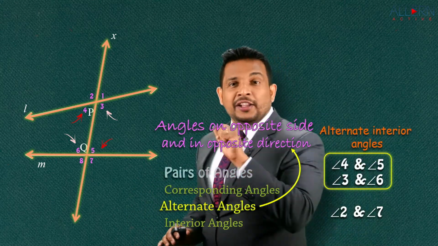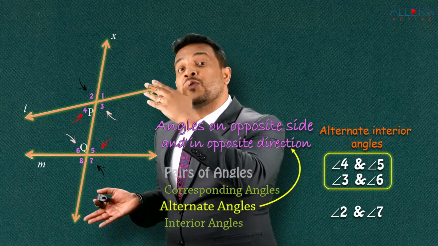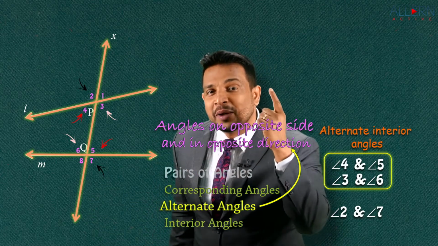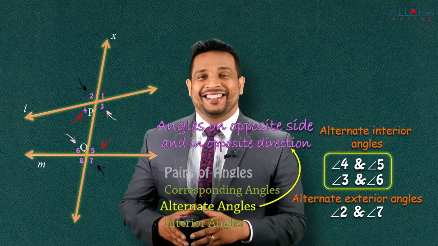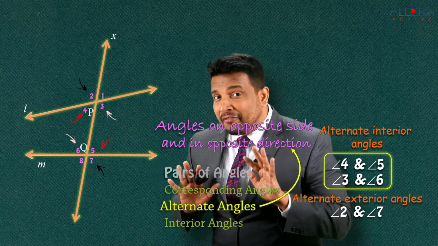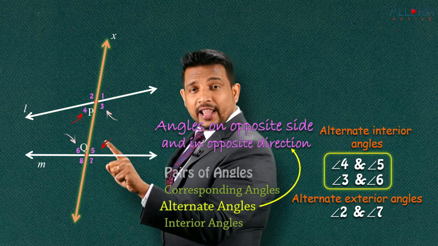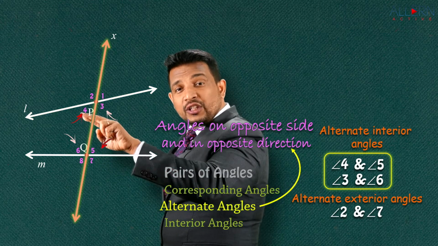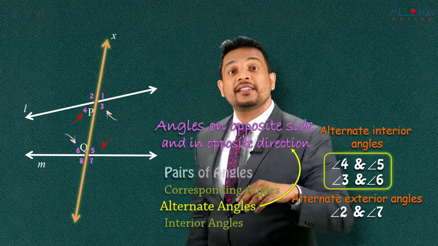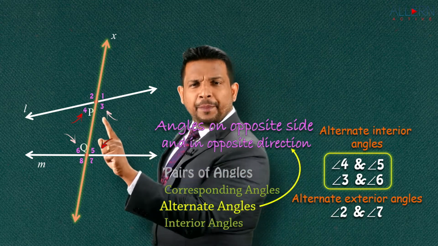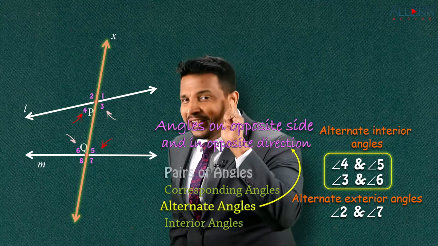So now you will say these two angles, that is angle 2 and angle 7, they are alternate, but they are outside. That means, what is the name that comes to your mind? And you're very correct, what you're thinking is nothing but they are called alternate exterior angles. Beautiful, very, very easy. Now understand this. You had a pair of alternate interior angles here, just beside this angle 2, just beside this angle 7. That's the other pair of alternate exterior angles. They'll say you have another pair of alternate interior angles. So can we have one more pair of alternate exterior? And what you're thinking is very correct.